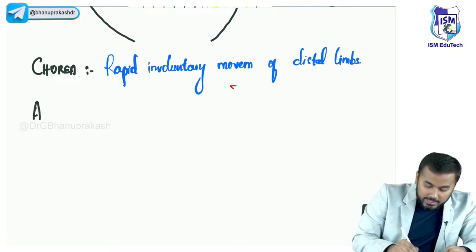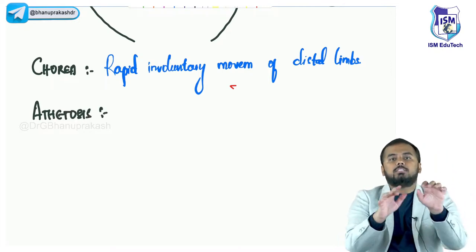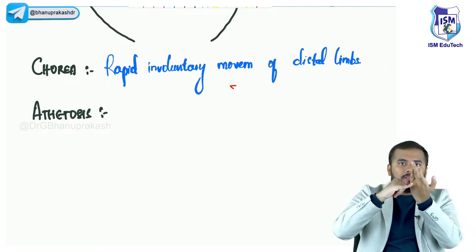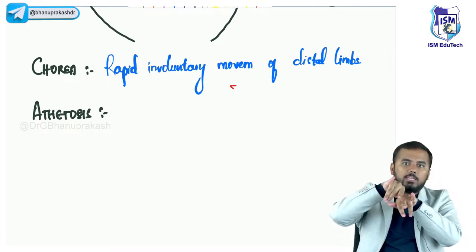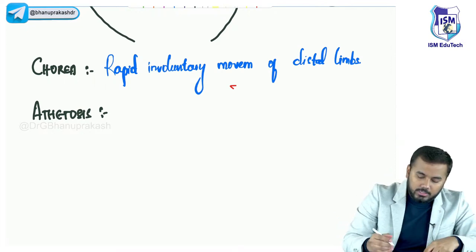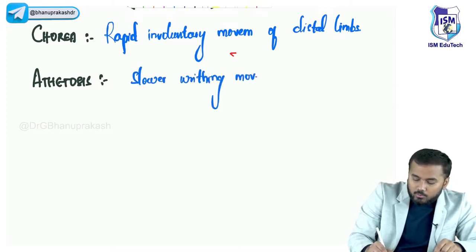Next important thing is athetosis. Okay, so what is this? In the distal limbs, there are slow writhing movements. So the movement is like this. These are called slow writhing movements which you see in the patient. This is called athetosis. So in the distal limbs, you will see slower writhing movements.